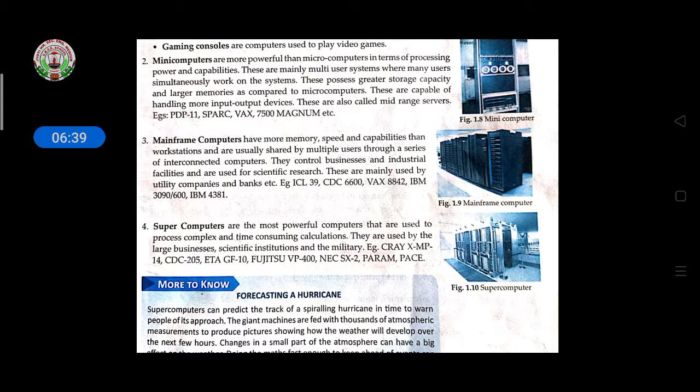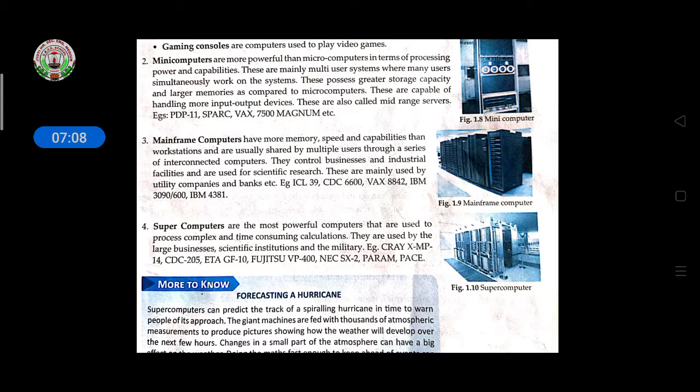So minicomputer means it is more powerful than a microcomputer in terms of processing power and capability. Its processing power and capabilities are more powerful. Then these are mainly multi-user systems which are used for simultaneous work also.